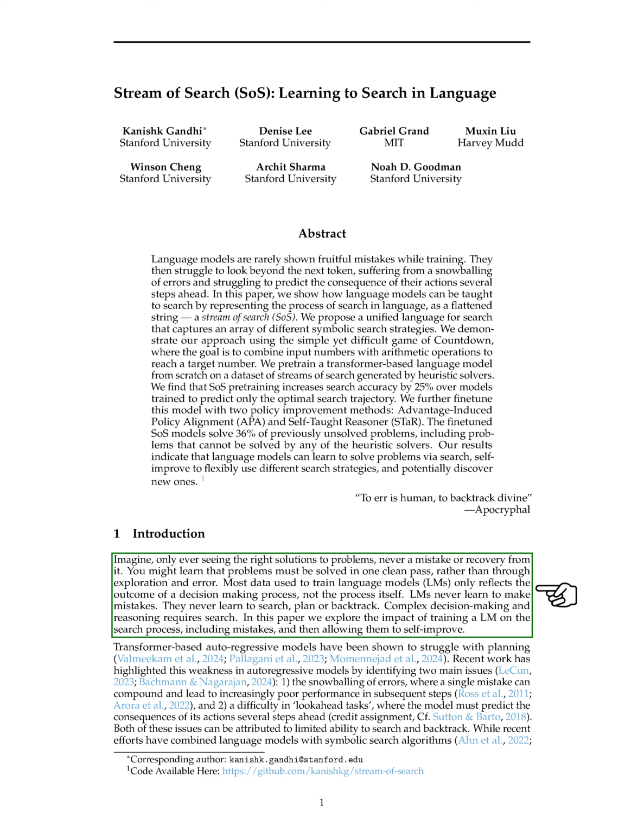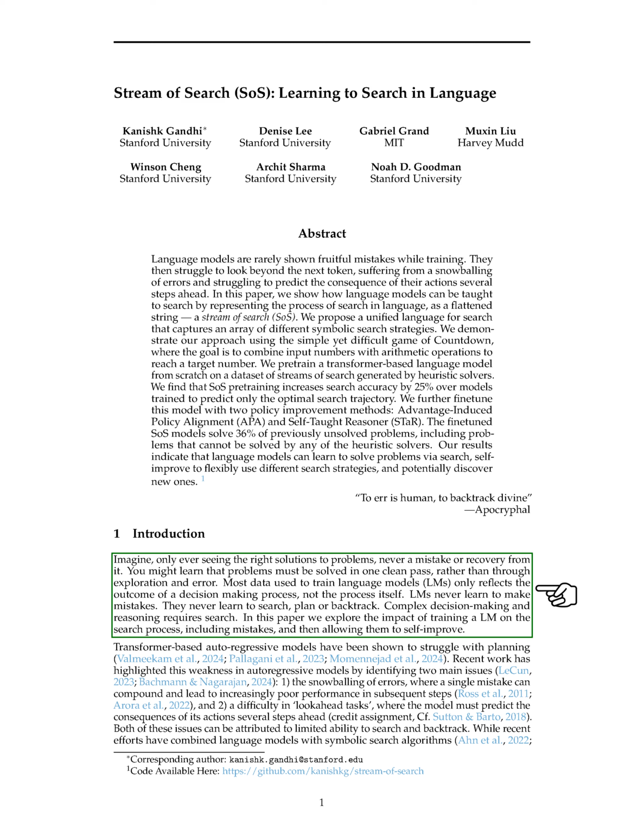Section: Introduction. In this section, we explore the impact of training language models on the search process. We aim to teach language models how to search and backtrack, allowing them to self-improve. Transformer-based models have struggled with planning tasks, facing issues like error compounding and look-ahead challenges. These problems stem from the model's limited ability to search and backtrack effectively.